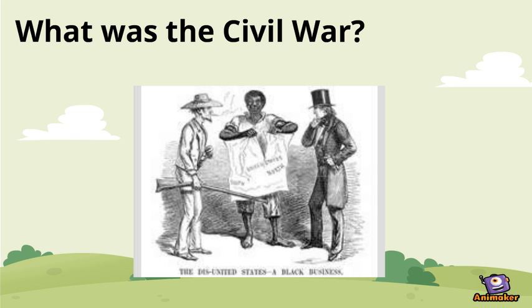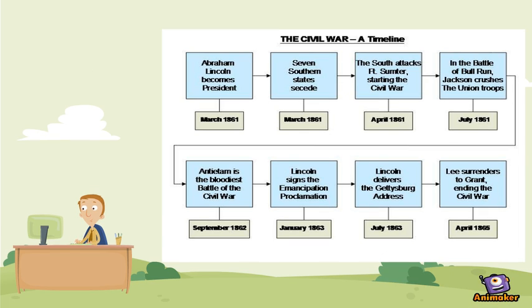As you can see in the timeline coming up, Abraham Lincoln being appointed president was the first stage in the Civil War beginning, as he wanted to abolish slavery. 7 states then seceded and began war, fighting for the right to have slaves.